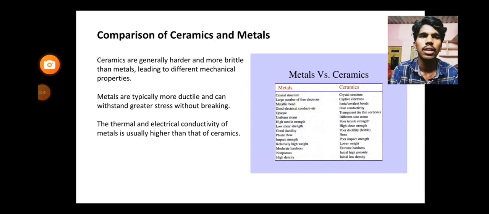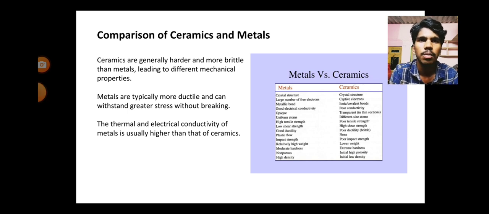So now we can compare ceramics and metals. Ceramics are generally harder and more brittle than metals, leading to different mechanical properties. Metals are typically more ductile and can withstand greater stress without breaking. The thermal and electrical conductivity of metals is usually higher than that of ceramics. That is also one of the main reasons for the greater usage of ceramics, because metals have higher conductivity of electricity, so you can't use metals everywhere. So this is also one of the main reasons.